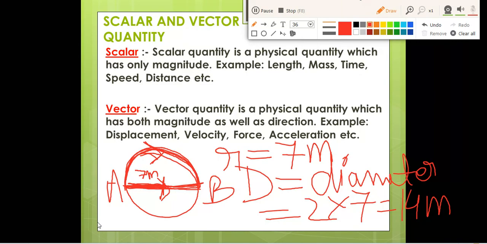Next we have to calculate the distance. Means for going from this path to this path, this is our distance. So this is the circle. This is a semicircle, right? This is half of the circle, so it is called a semicircle. So what is the formula for calculating the circumference, means the outer boundary of the circle? So how do we calculate the circumference? 2 pi r, right? For a full circle it is 2 pi r. But for a half circle what we will do? We will multiply that 2 pi r with half. That will be for the semicircle, because this part only we need. We don't need the full circle.